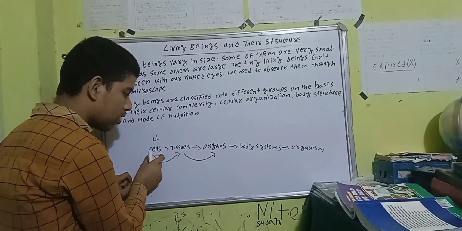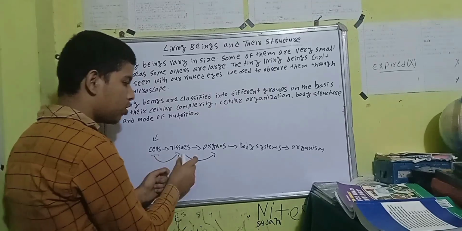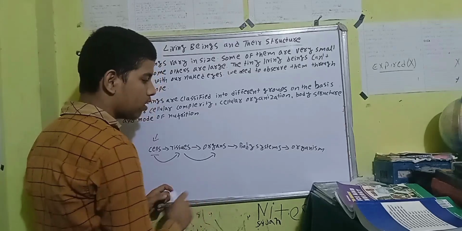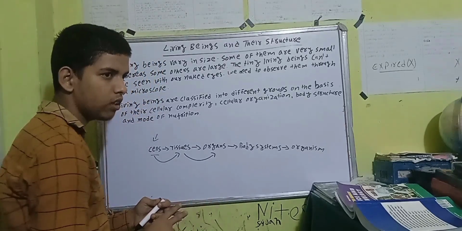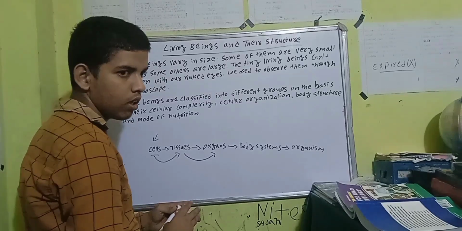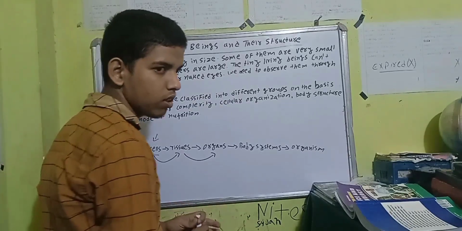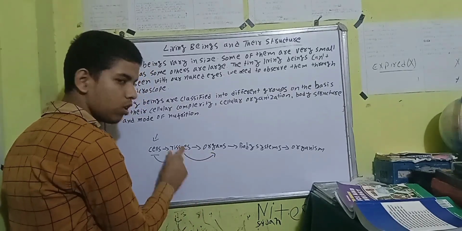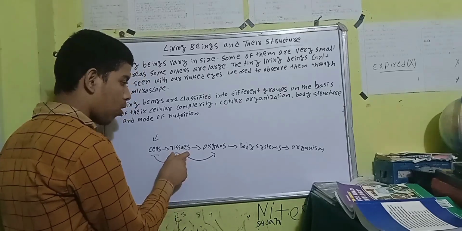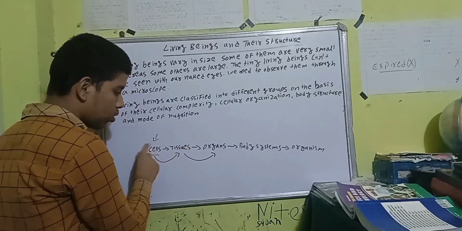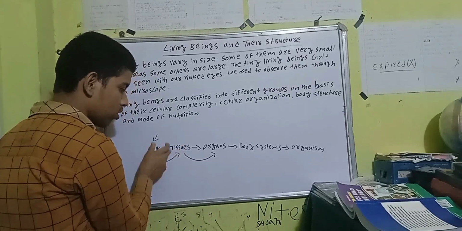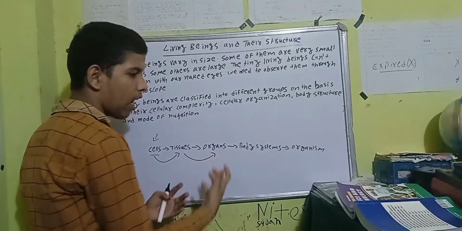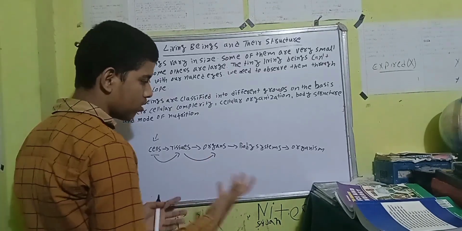First there are the cells, they unite together to form tissues, and then tissues unite together to form organs, different organs like kidney, heart, brain, lungs, right? These organs are formed by tissues, and tissues are formed when cells unite together. So cells, then tissues, and tissues unite together to form organs: heart, kidney, liver.